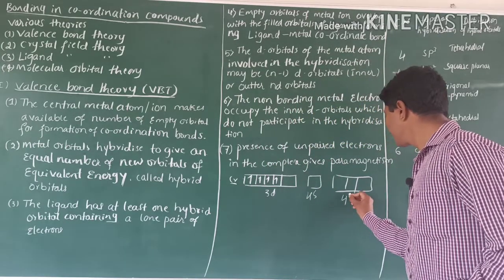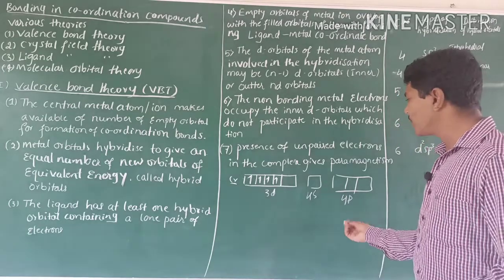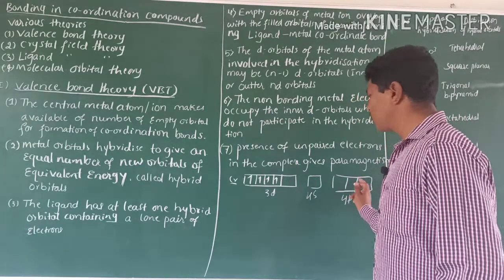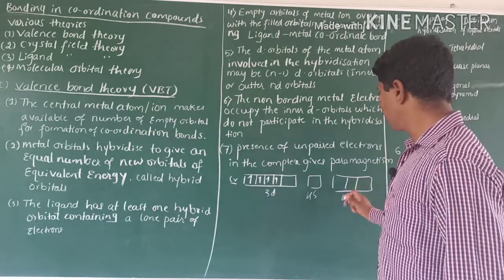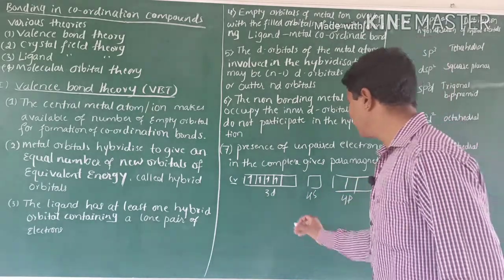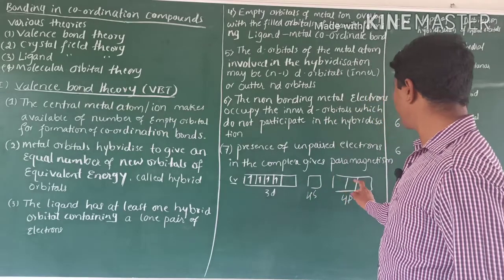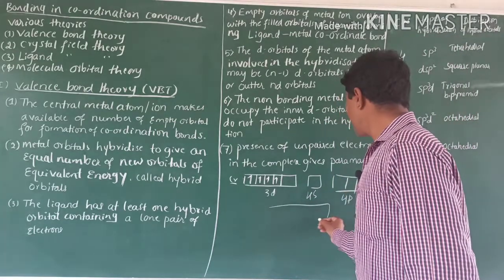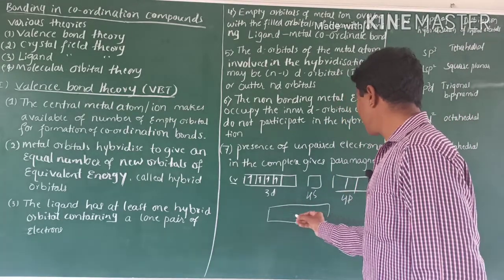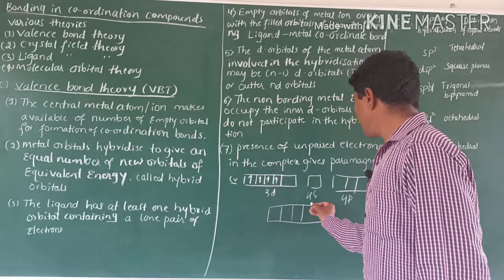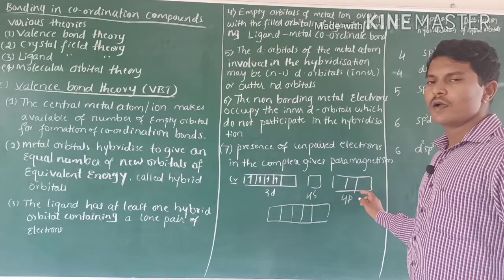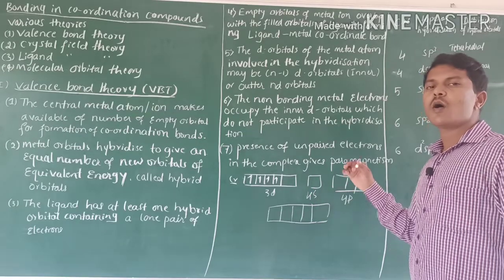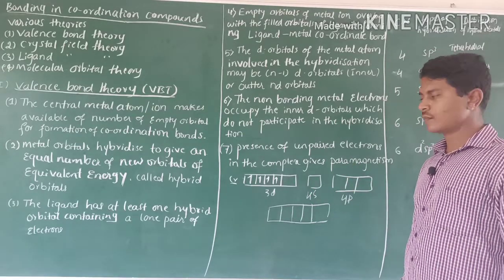After hybridization of these, one 3d, one 4s and three 4p, that is 1, 2, 3, 4, 5, five hybridized orbitals are formed.